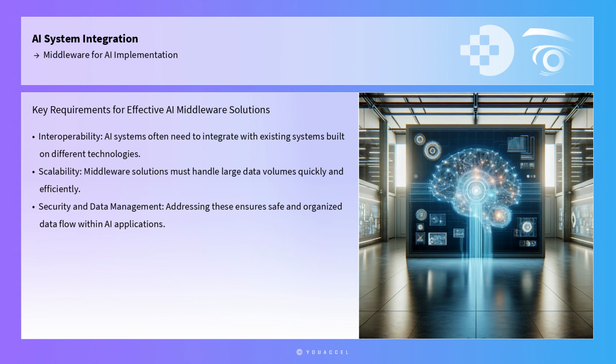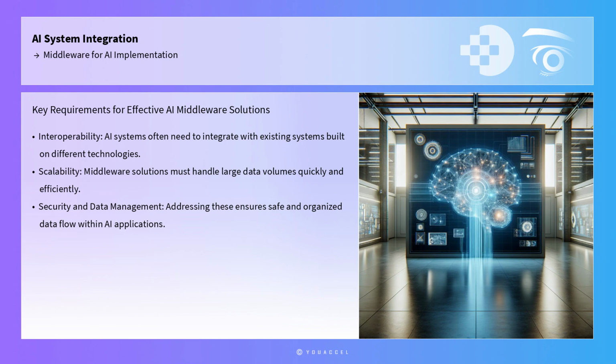Effective middleware solutions for AI implementation must address several key requirements: interoperability, scalability, security, and data management. Interoperability is critical because AI systems often need to integrate with existing systems built on different technologies. Middleware can provide common communication protocols and data formats that enable these systems to work together.